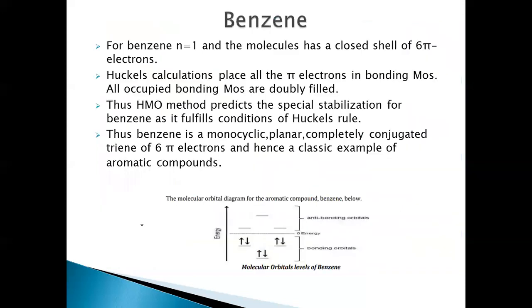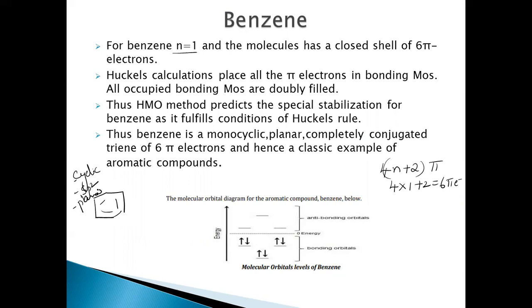So this is about molecular orbital theory. When we take, first of all, benzene, I said n is equal to 1. So with the 4n plus 2 pi electron rule, 4 into 1 plus 2, it has 6 pi electrons. So Huckel's rule is completely satisfied, and it is cyclic. All the carbon atoms are sp2 hybridized. It is planar. So all 3 conditions are followed, and moreover Huckel's rule is also followed. So this is aromatic.